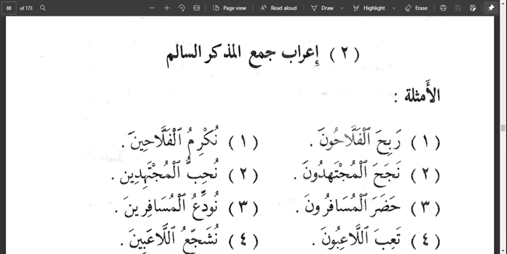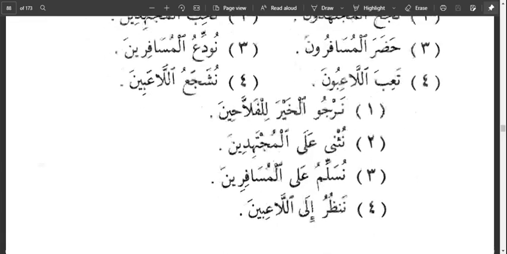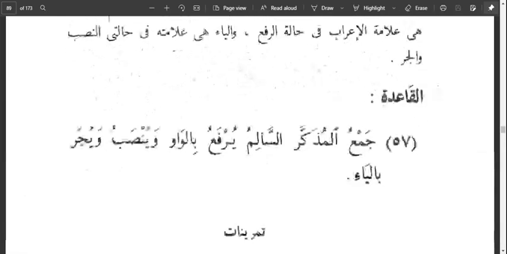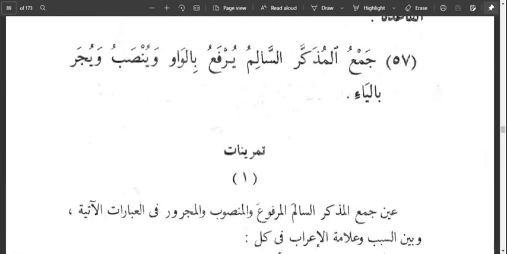We know from previous classes that Jamu Mudhakkar al-Salim is formed by the addition of yaw and nun or waw and nun to the singular word, that is, to the mufrad word. So let us start by reading from the Qaida. It says, Jamu al-Mudhakkar al-Salim yurfa'u bil wawi wa yunsabu wa yujarru bil ya'i.